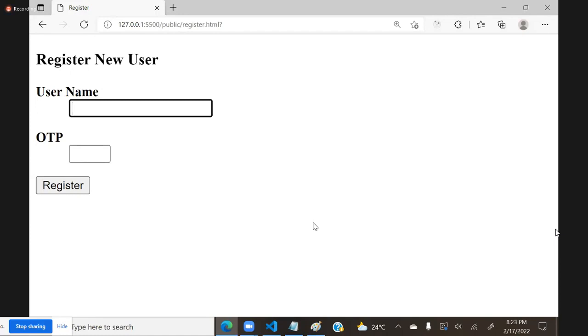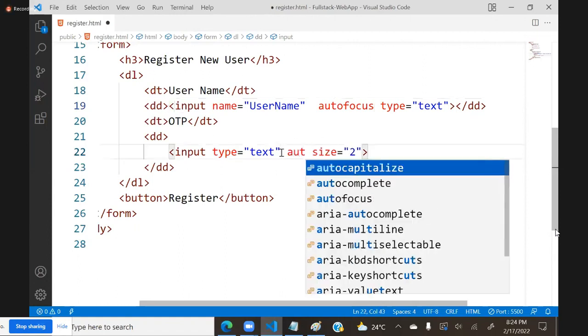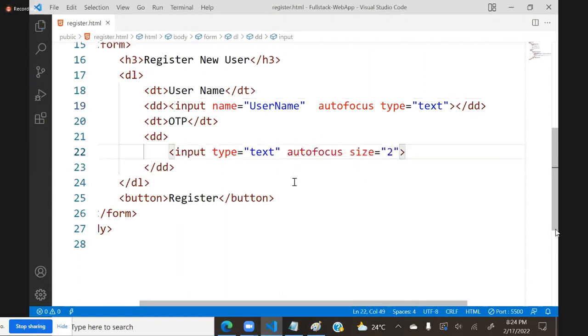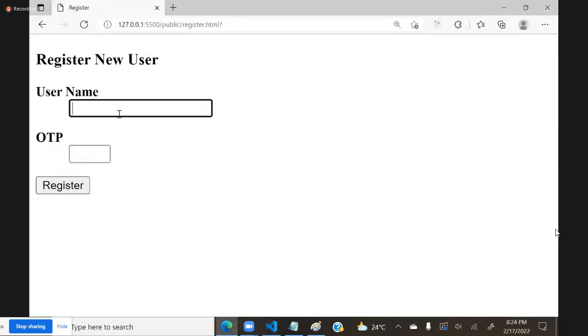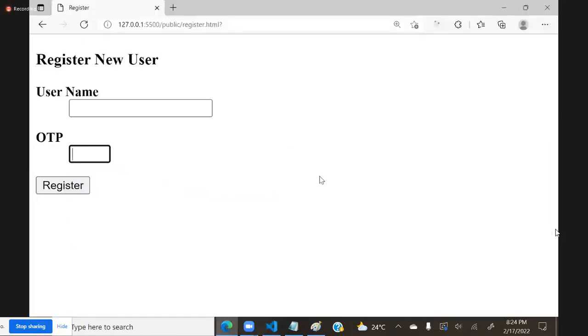You can keep autofocus on only one element in a form. So if I write autofocus for both of them, it will work only for the first one. If I remove autofocus from the first one, then it will work for the second one.